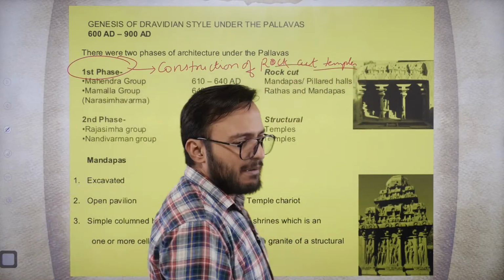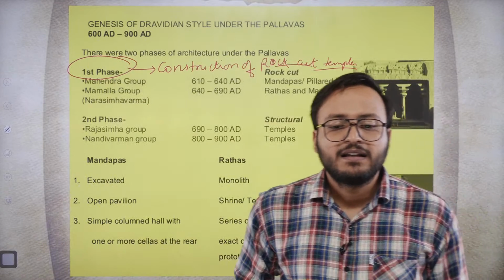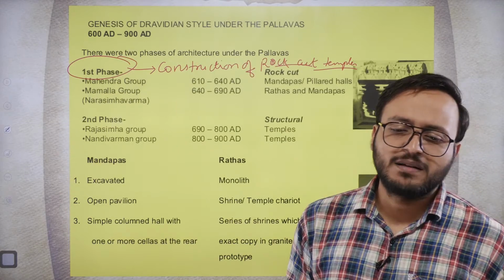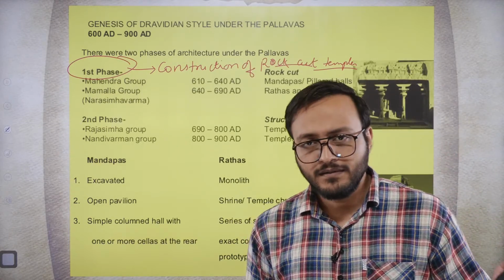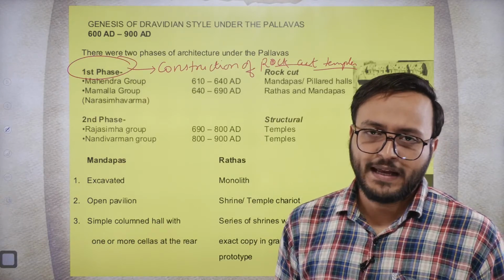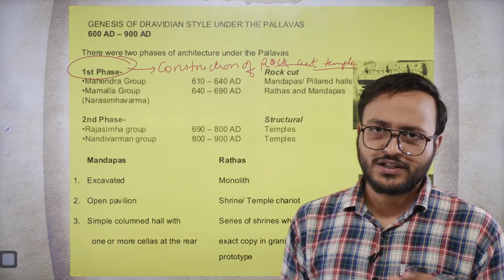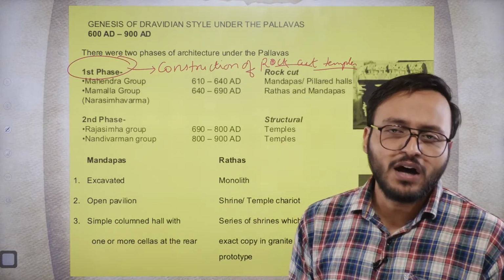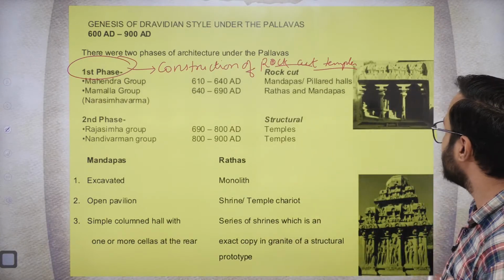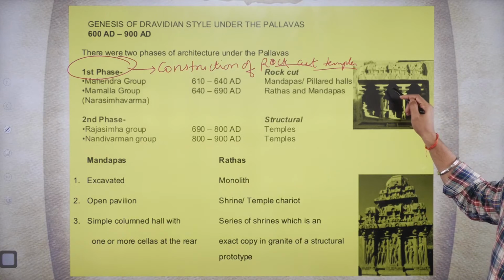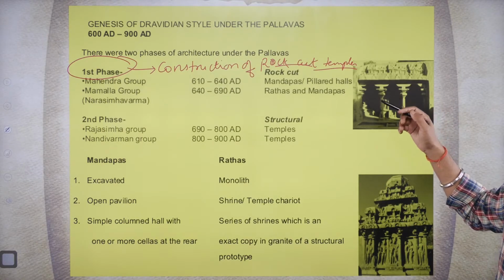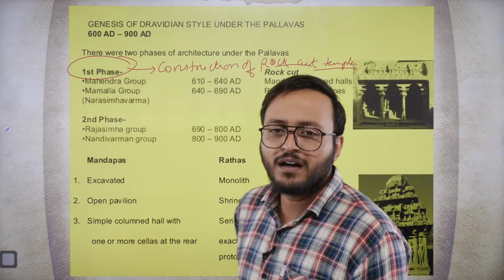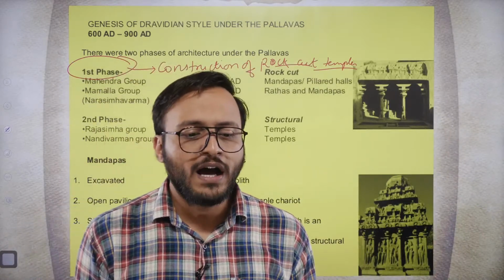Right now, for example, when we talk about the first phase, there are two distinct styles of the rock cut architecture. The first one is called the Mahendra group, where the structures were constructed by Mahendravarman, which are known as mandapas or pillar halls. Now, how do these mandapas appear? They appear like a balcony, like the veranda in an old mansion, in an old house.